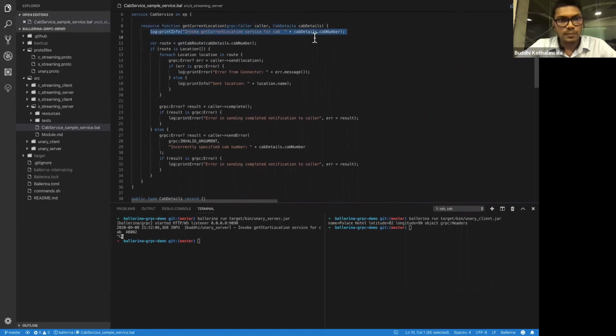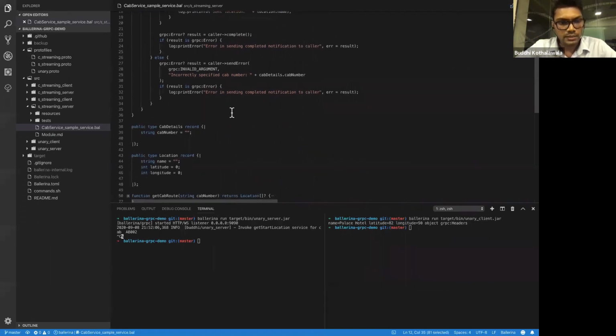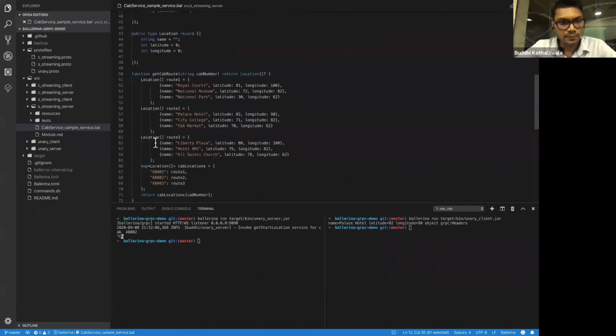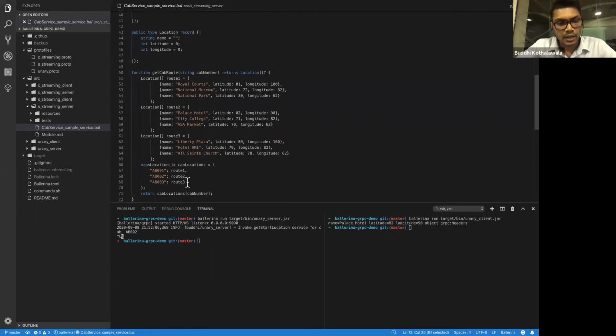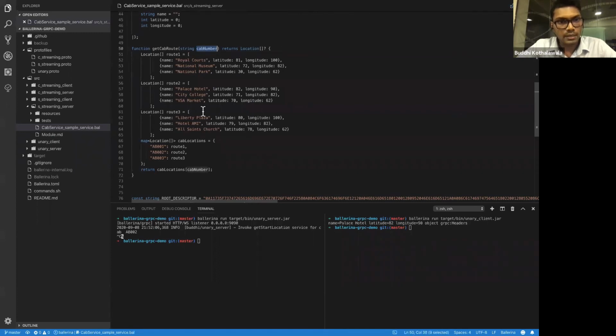As in the previous one, we simply start by saying this function is being invoked with this cab number, and in this line we are invoking this internal function called get cab route with cab details. In this internal function, we are storing all the route information as a map of locations, where we have a list of locations mapped to a specific cab. Once you specify the cab number, it will simply return the route of that particular cab.